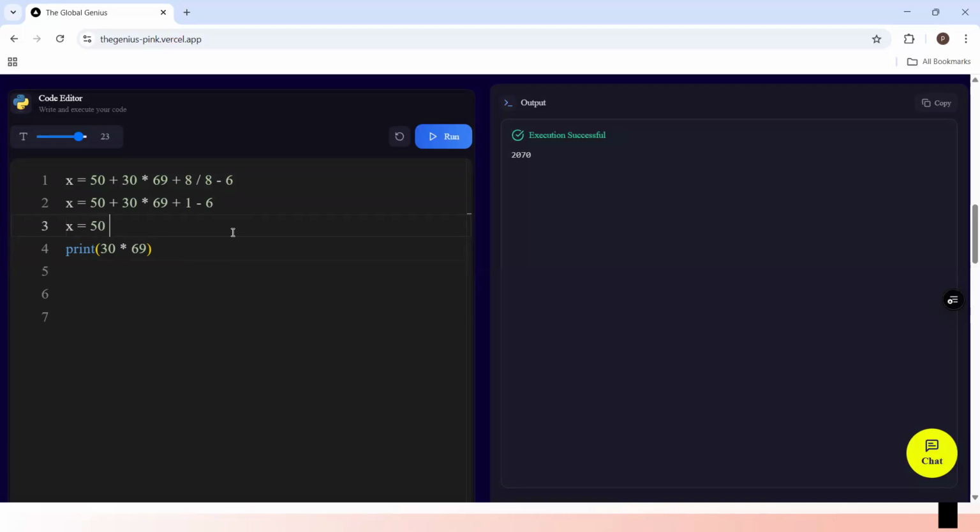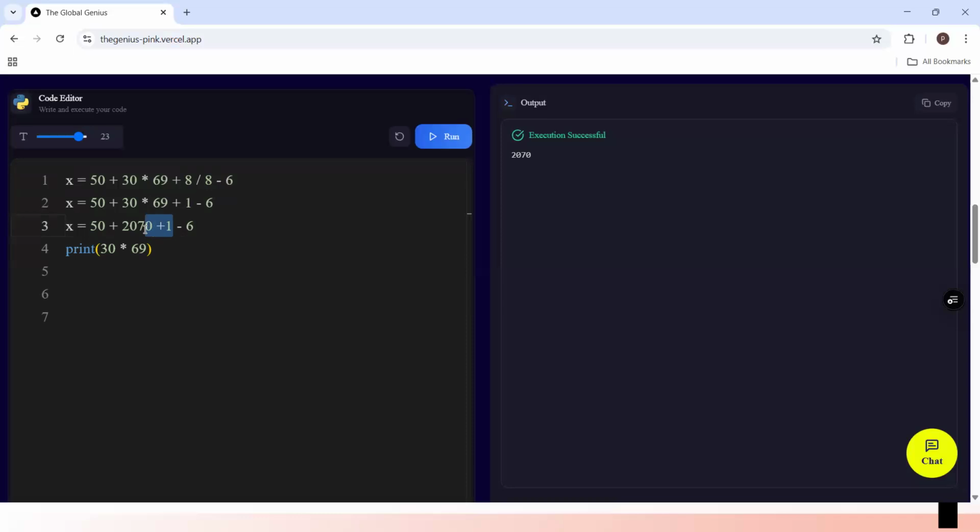All right. So the next step will be x is equal to 50 plus 2070, because that 30 times 69 will be evaluated, plus 1 minus 6. So addition comes before subtraction. This is BODMAS. That means we are going to do 50 plus 2070 plus 1.